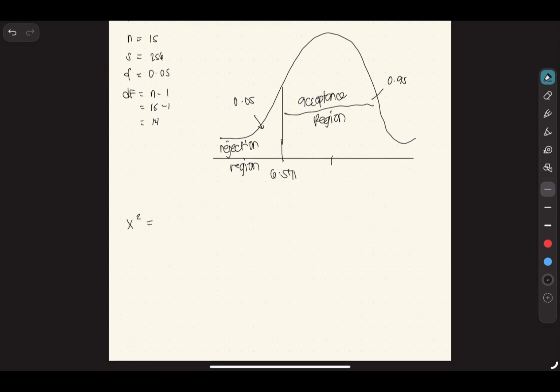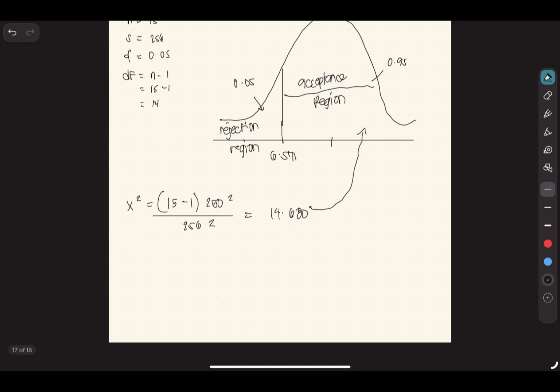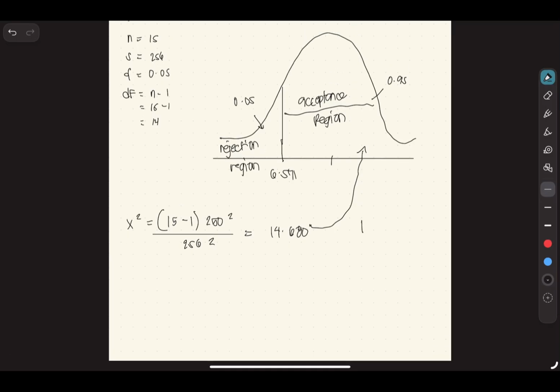Chi-square is equals to 15 minus 1 times 250 squared all over 256 squared. Kung saan nag-equal siya to 14.680. And makikita natin na nag-fall siya sa acceptance region. So, in conclusion, hindi natin i-reject ang null hypothesis.